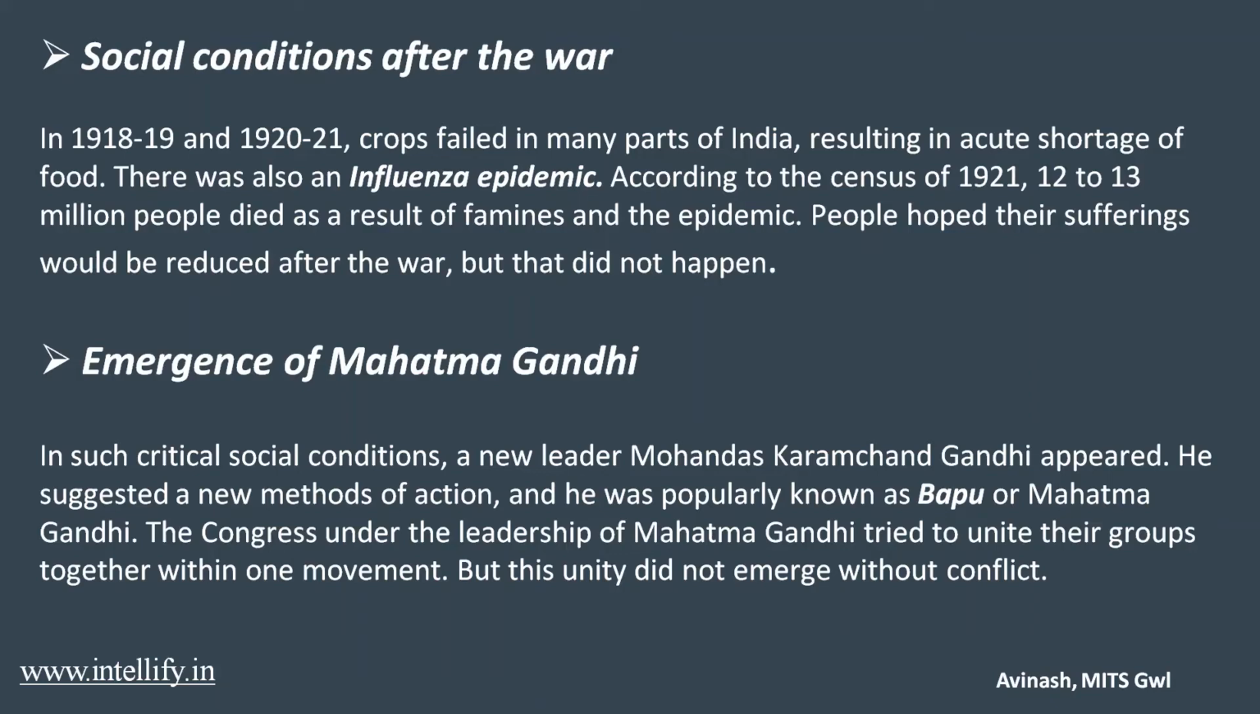Social conditions after the war. In 1918 and 1920-21, crops failed in many parts of India, resulting in acute shortage of food. There was also an influenza pandemic. It was also known as a famine at that time. According to the census of 1921, 12 to 13 million people died as a result of famines and the influenza epidemic. People hoped their sufferings would be reduced after the war, but it did not happen.